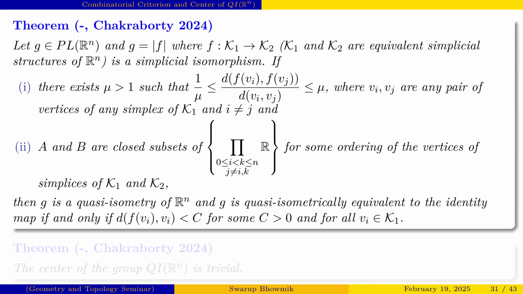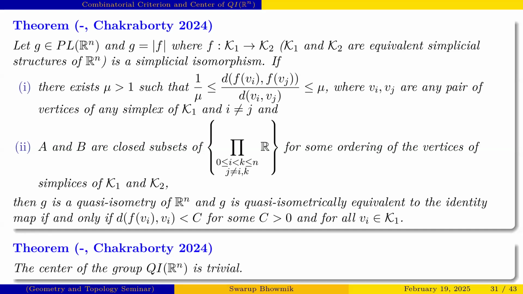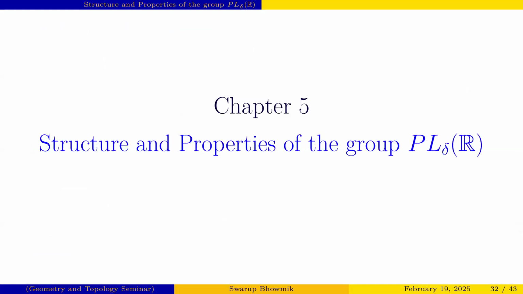So here G is a quasi-isometry of Rn, and moreover G is quasi-isometrically equivalent to the identity map if and only if the distance between f(vi) and vi is less than some constant for all the vertices vi belonging to the lattice. So by using this result, we again prove another interesting result, that the center of the group QI(Rn) is trivial. So these are some results of this chapter, chapter 4, and the results of this chapter 4 are published in the journal Topology and its Applications.